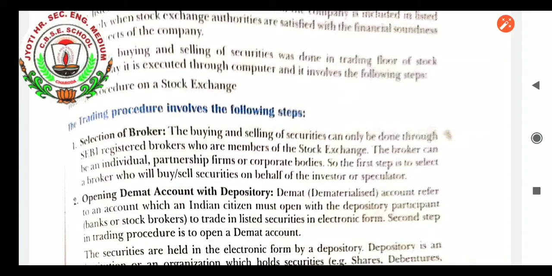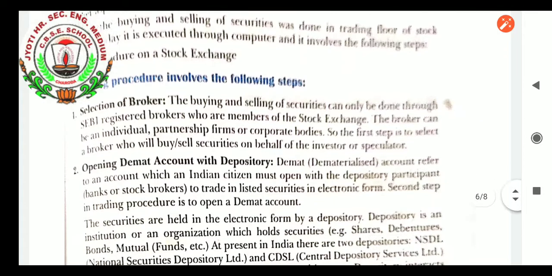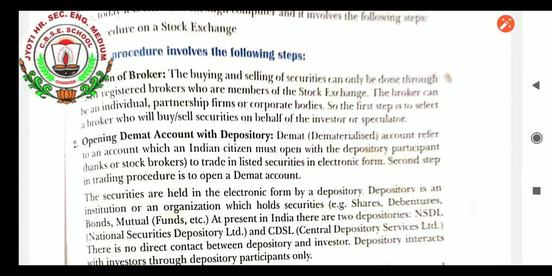The buying and selling of securities can only be done through SEBI registered brokers who are members of the stock exchange. The brokers can be an individual, partnership firms or corporate bodies. So the first step is to select a broker who will buy or sell securities on behalf of the investor or speculator.